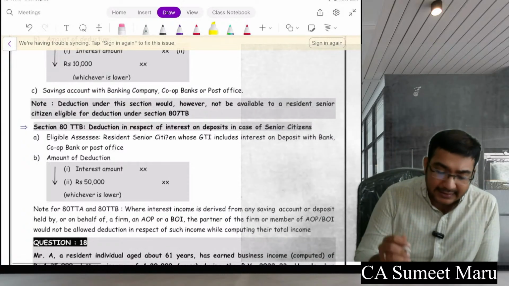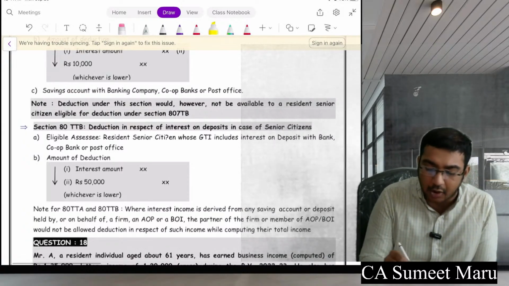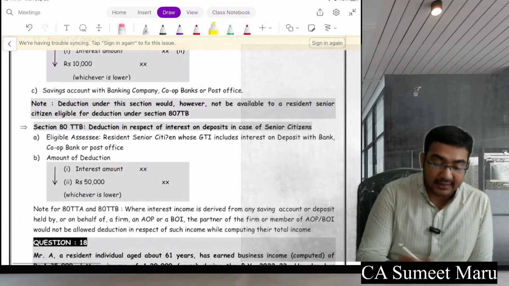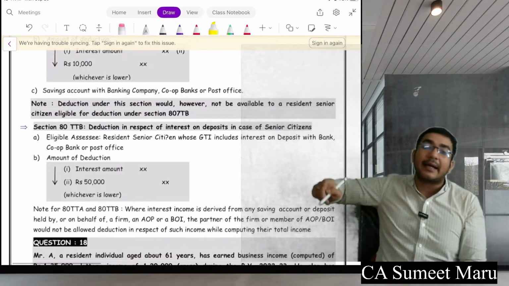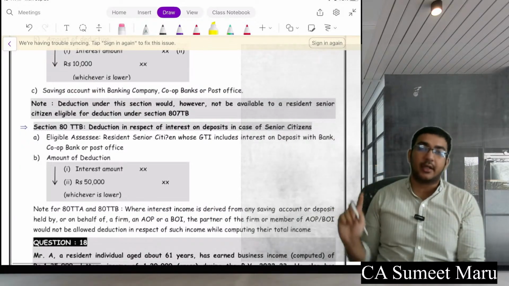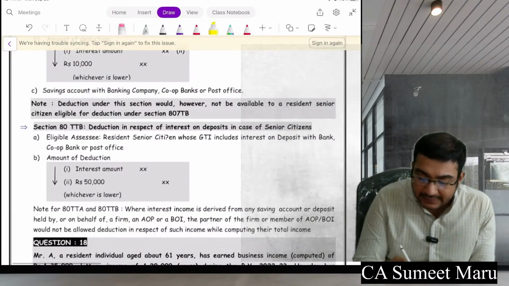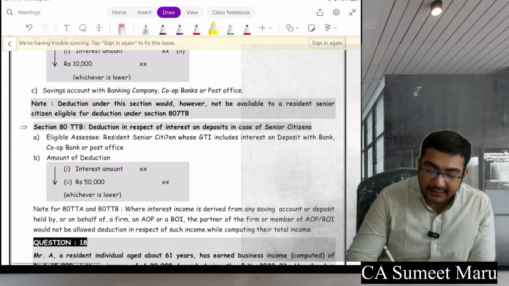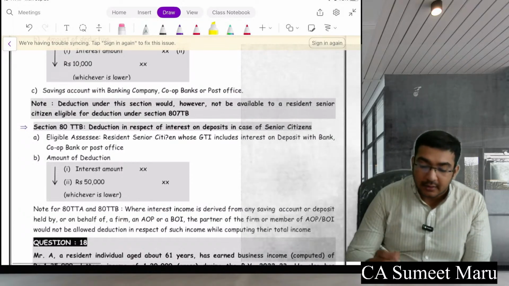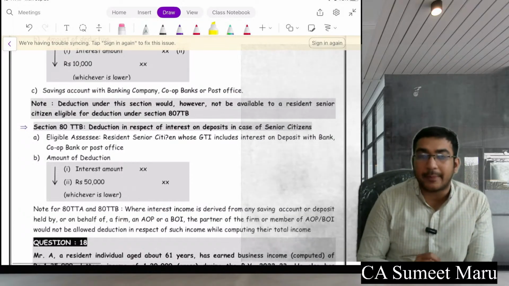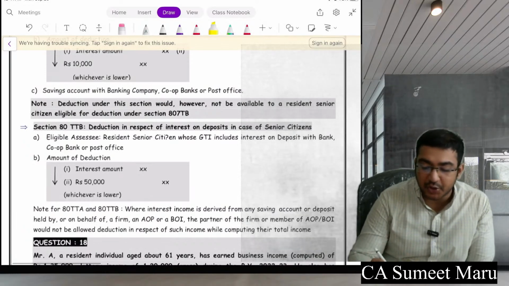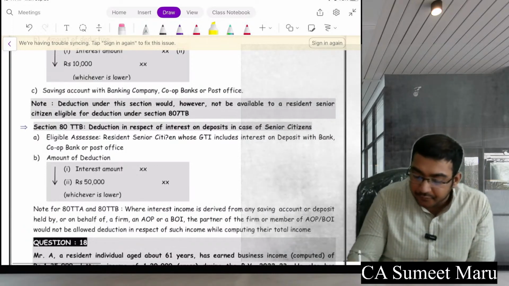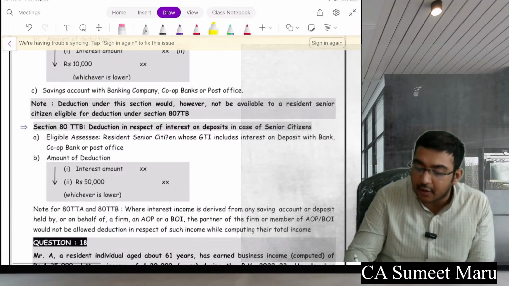So please always remember, TDS has to be done at the time of payment or crediting the account, whichever is earlier. Remember this very nicely. At the time of credit or payment, whichever is earlier. Only in the following 5 cases the TDS needs to be done at the time of payment. The case is salary, the case is employee provident fund, the case is winnings from lottery, betting and gambling, the case is maturity of life insurance, and compensation paid in case of compulsory acquisition of property. In these 5 cases, the TDS needs to be done on the basis of payment.